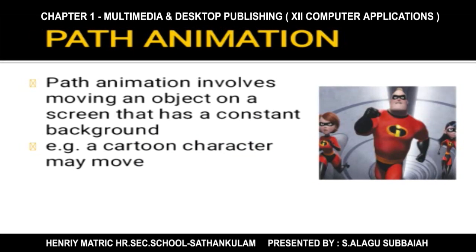Next we'll see the two types of animation. One is path animation, another one is frame animation. First we'll see path animation. In the path animation, the background setting will be constant or permanent, and the screen object is moving. Okay, example, a cartoon image moving across a screen.